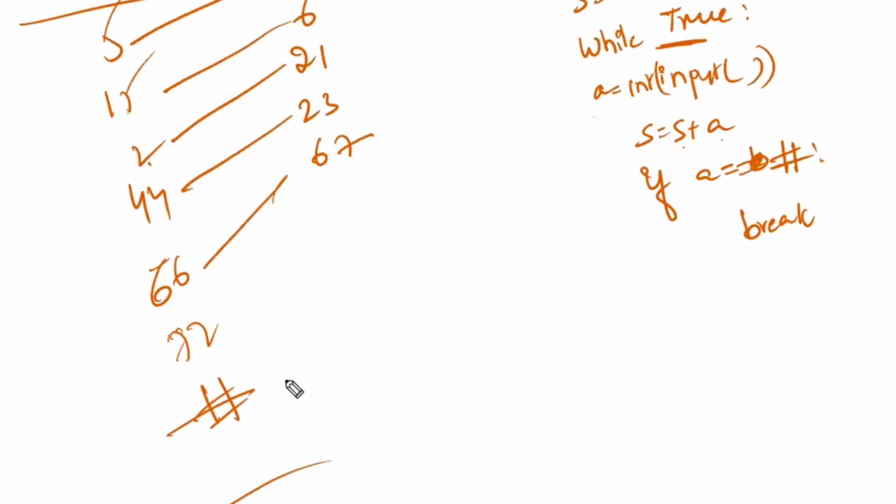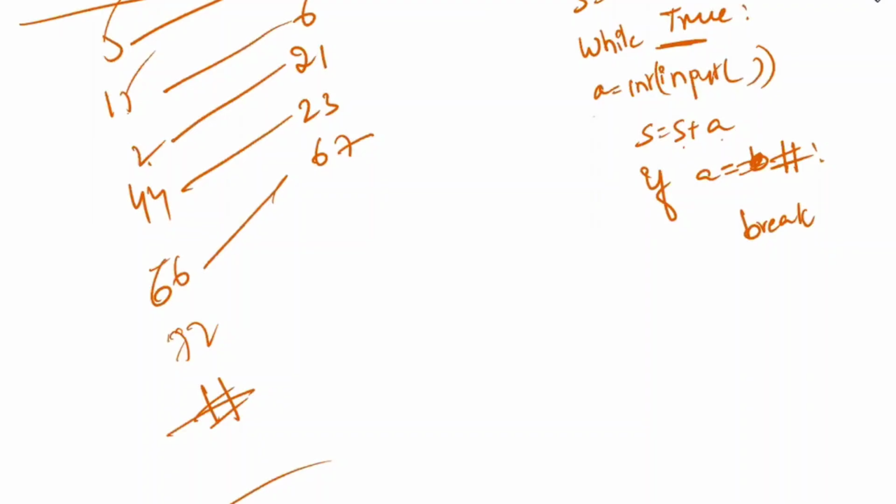Now, how does the user know that? First, I have to print a message: once all the numbers are entered, enter the hash button. I will print that, so that he will enter all the numbers. Once everything is completed, he will enter the hash button. Once the hash button is entered, the loop is going to break. Because it is an infinite loop, the infinite loop has to be broken by using the break statement. I am using the break statement.